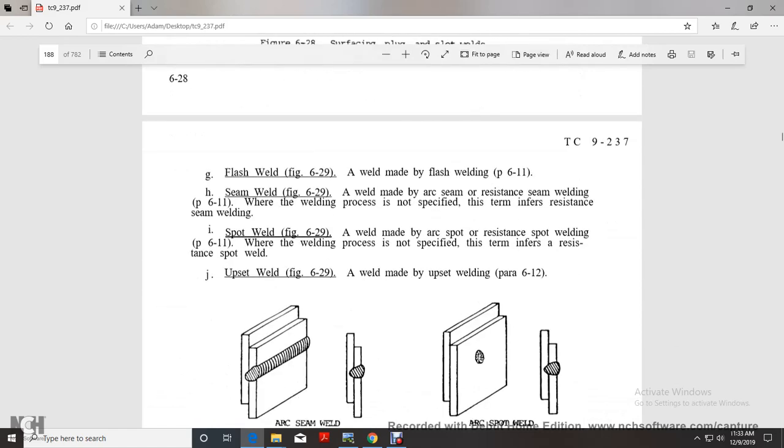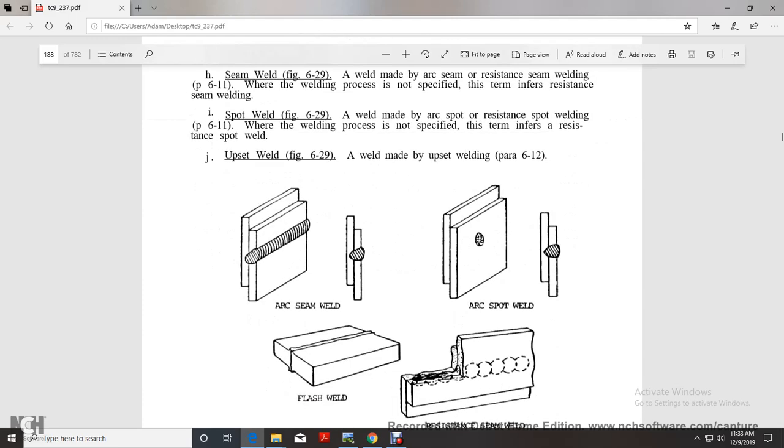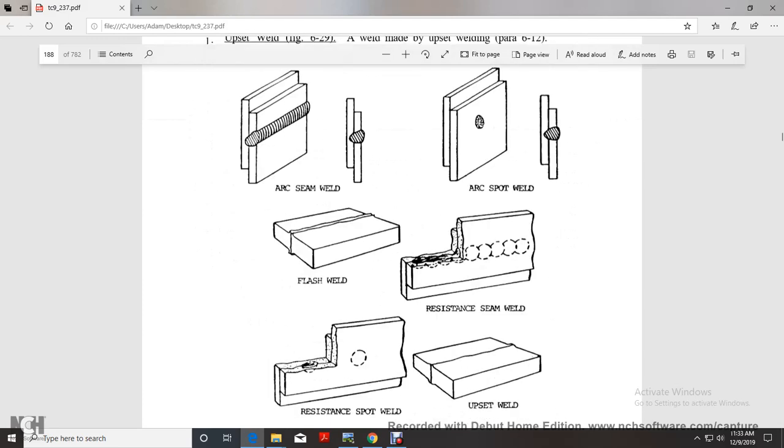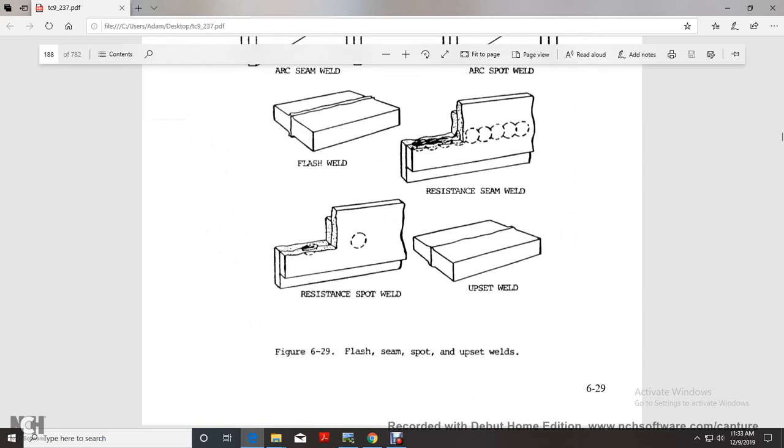Flash weld. A weld made by flash welding. Seam welding. A weld made by arc seam welding or resistance seam welding, where the welding process is not specified with the term and is inferred to be resistance seam welding. Spot welding is a weld made by arc spot welding or resistance spot welding. Where the welding process is not specified, the term is inferred to be resistance spot welding. Upset welding. A weld made by upset welding, figure 6.12. Arc seam welding, arc spot welding, flash welding, resistance seam welding, resistance spot welding, upset welding.